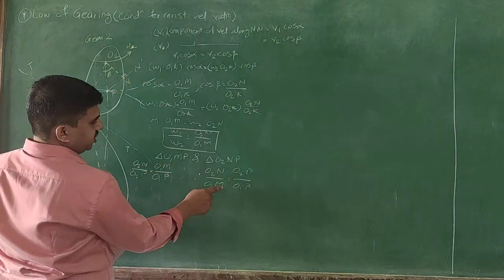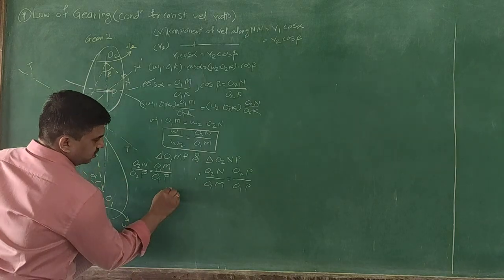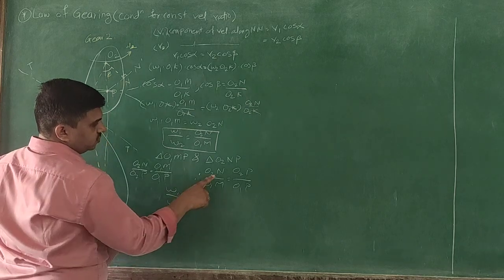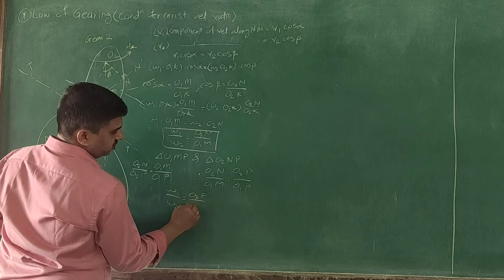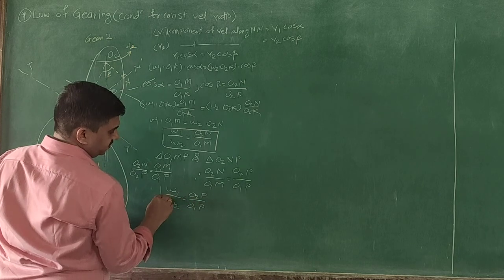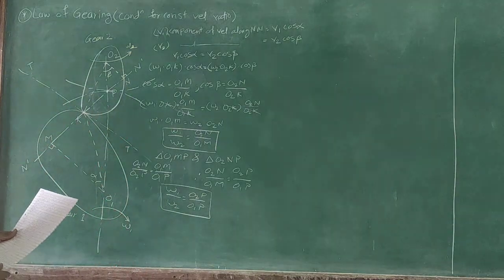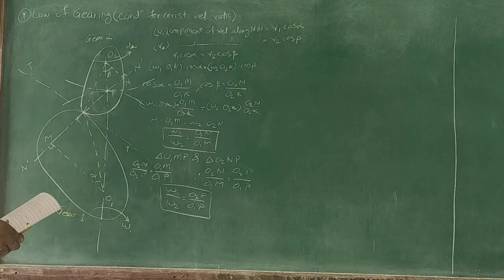So if we substitute this over here, what we are going to get is omega 1 upon omega 2 is equal to O2p upon O1p. So this is what we are getting if we compare these two particular triangles. Are you getting it?